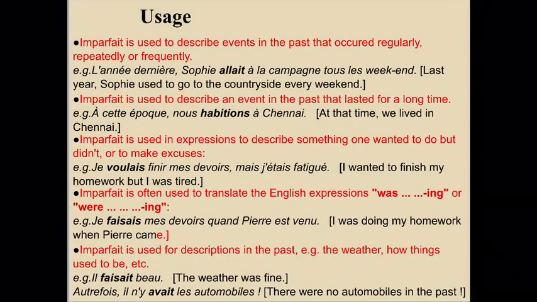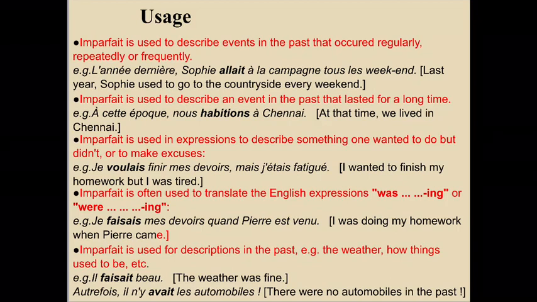Let's quickly now recapitulate the usage of this tense. So imparfait is used to describe events in the past that occurred regularly, repeatedly or frequently. For example, l'année dernière, Sophie allait à la campagne tous les weekends. Last year, Sophie used to go to the countryside every weekend. So, the action of going to the countryside indicates a repeated action.